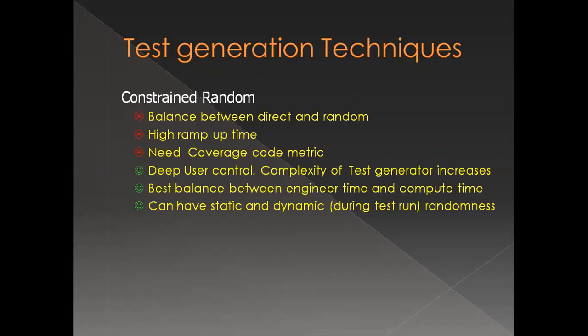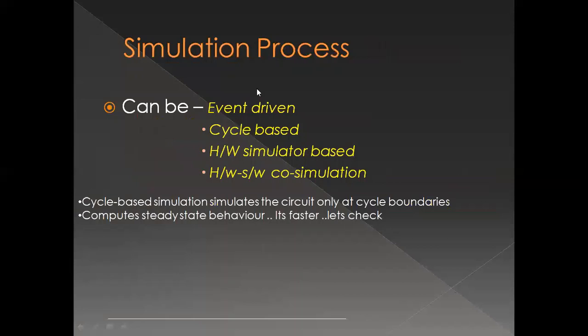Next thing is, it can be both static and dynamic. That is, you can have the static random generator which will already generate and apply it in a sequence, or I can do it dynamically, updated as per my results which I get from the circuit. Okay. Now come next, after I've applied the test generation, next thing is I will apply those vectors. I will actually go for the simulation process.